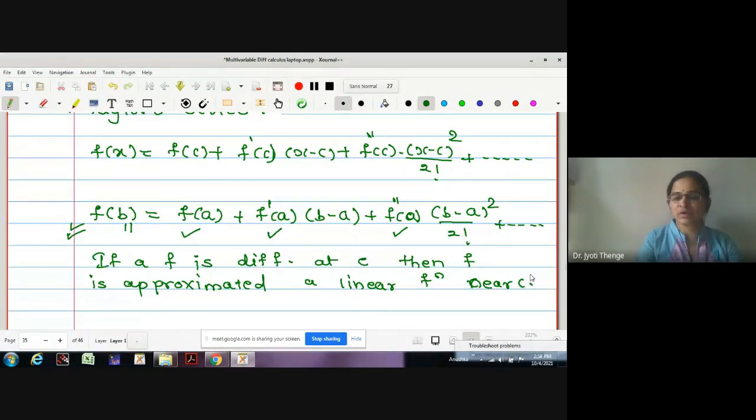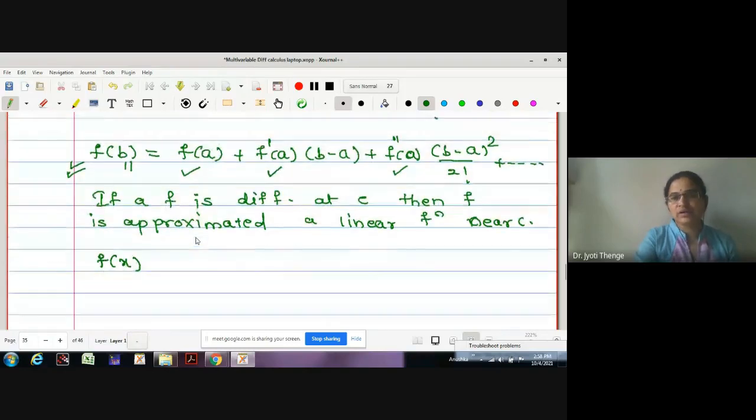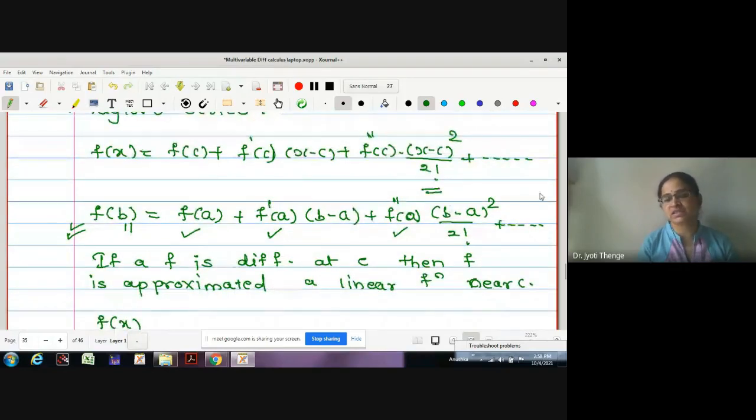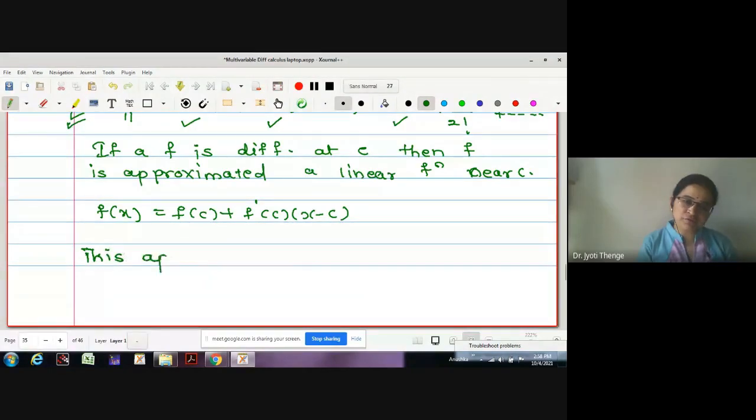And how can we approximate this? We can just neglect the higher orders, no? We can neglect these higher orders of x minus c and onwards, and we can write simply it as f of x is equal to f of c plus f dash of c into x minus c. Okay, this is an approximate value of the function. And this approximation is correct if x minus c is small.